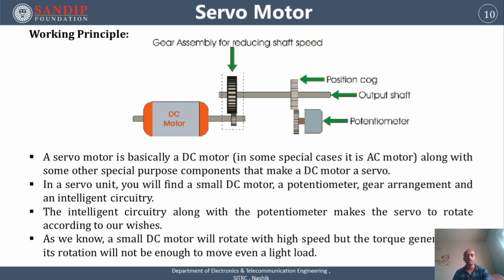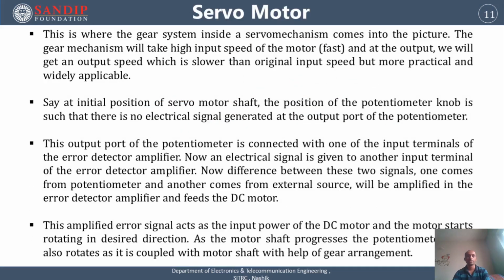As we know, a small DC motor will rotate at high speed. Let's see the operation. The DC motor rotates at a very high speed, but the torque generated by its rotation will not be enough to move even a light load. Hence, we cannot use the DC motor power to rotate a large mechanical load. So what we have to do is use gears. Hence, there is a gear system inside a servo mechanism which comes into the picture.